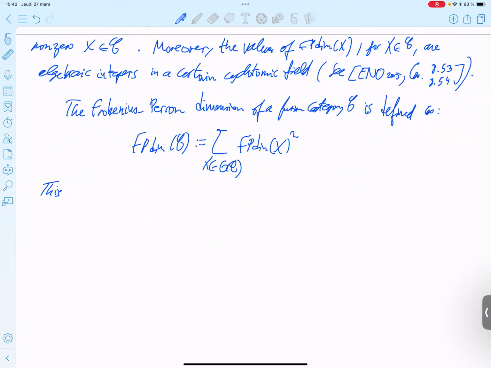This is a positive cyclotomic algebraic integer in the real field.